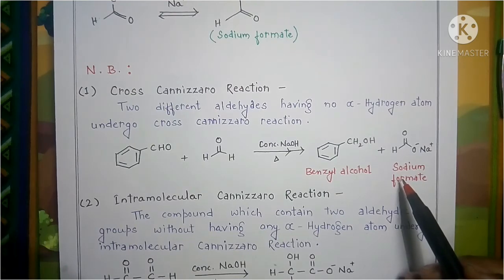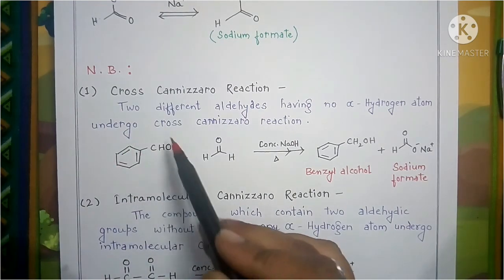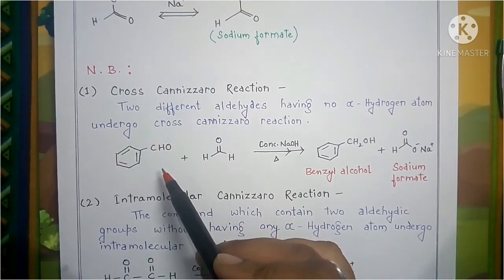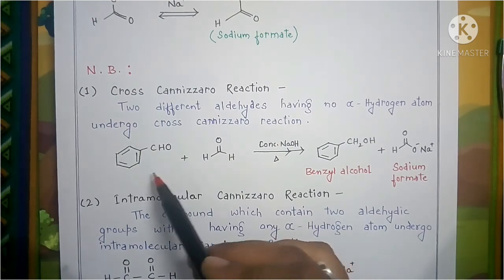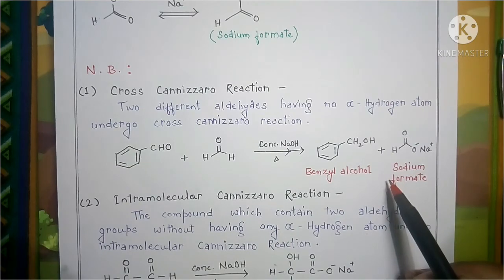You can understand this from the mechanism, and you can also write the mechanism for this reaction. The mechanism remains the same, but because a benzene ring is attached to the carbonyl group, due to its steric hindrance, it will give you the corresponding benzyl alcohol and sodium formate.